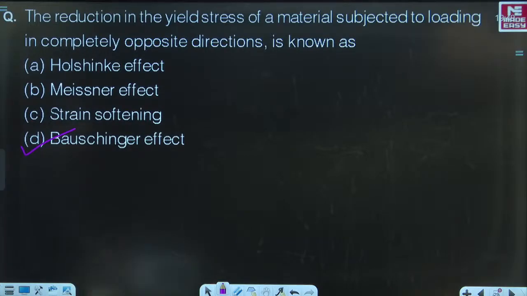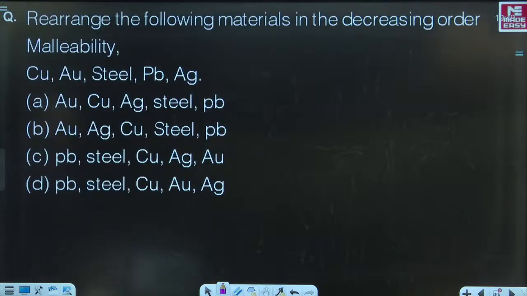Let's now move on to the next. Rearrange the following materials in the decreasing order of malleability. Another very, very important question in front of you, please.